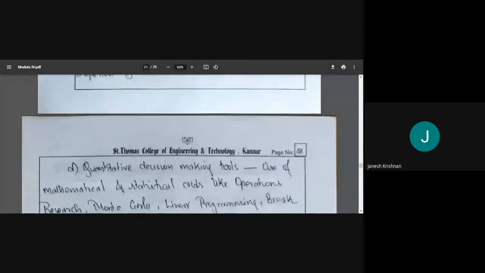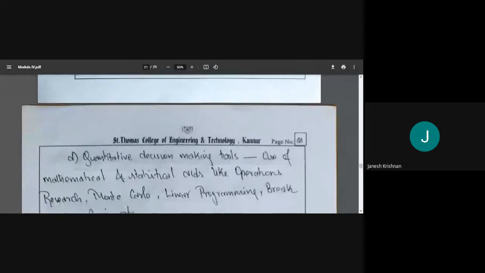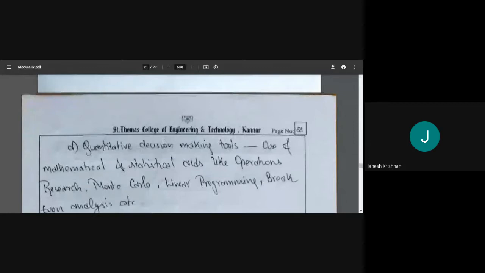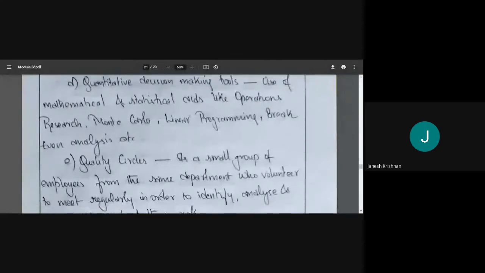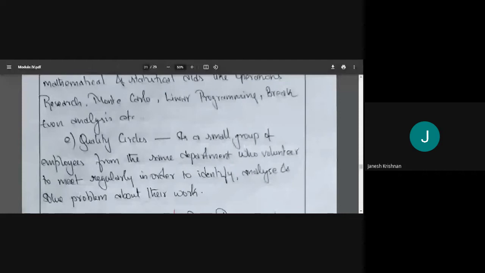Then quantitative decision making tools such as PERT, program evaluation review technique, linear programming, operational research, break-even analysis, and so on. We have many numerical and statistical methods. We may do that. Another thing is quality circles. We may form quality circles. Quality circles means a small group of employees who volunteer their service. They will meet regularly. They will sit and talk about the various problems in their department. They'll discuss and analyze, and finally they'll give a solution.